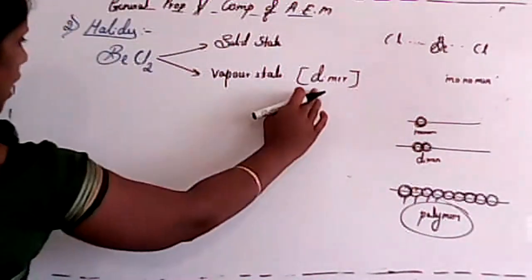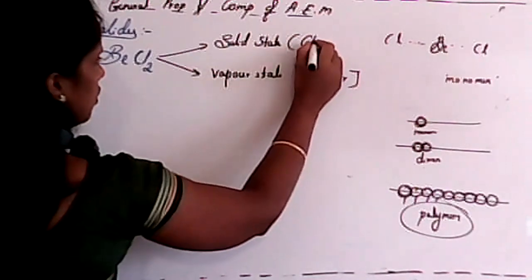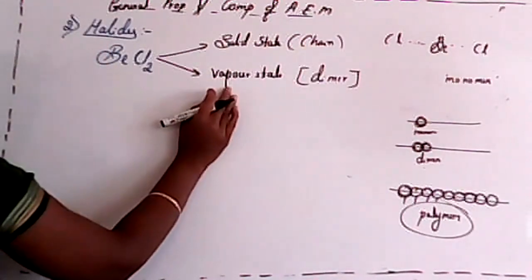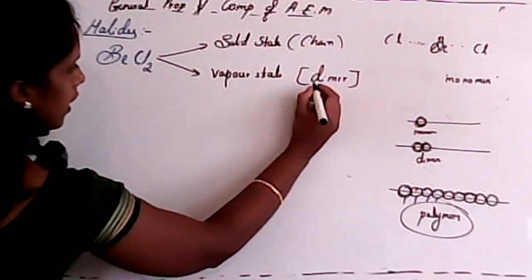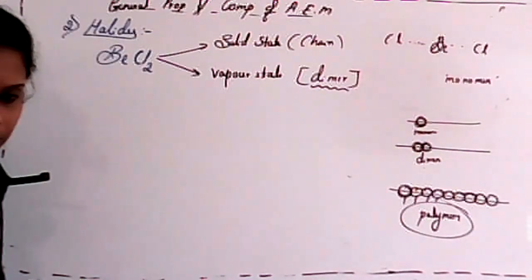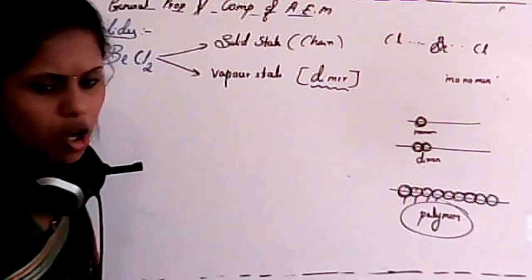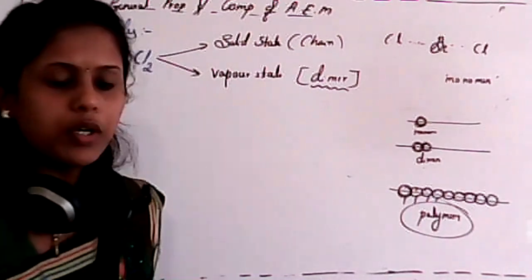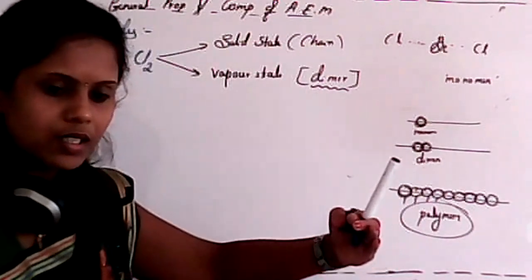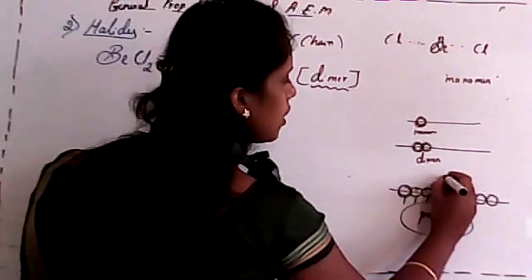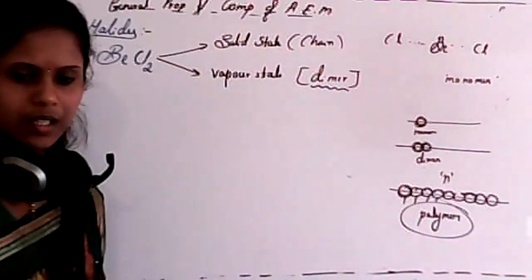Now I used a dimer here and I'll use a chain here. First, I'll explain the vapor state. See, student, in the vapor state, beryllium chloride is in a dimer form. Minimum number of monomers required for a polymer? No limit. If we want to stop, it will have a limited amount, or else we consider n number, unlimited.